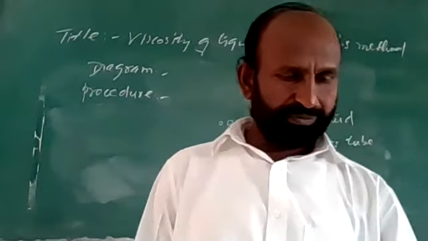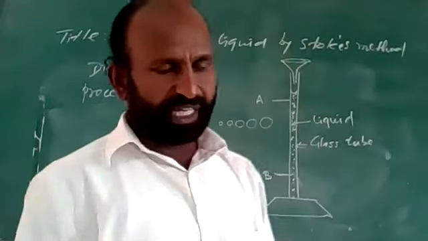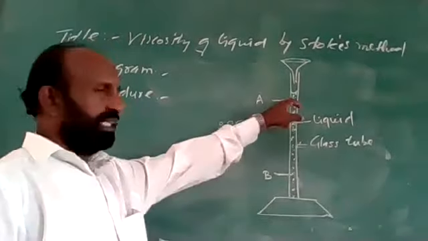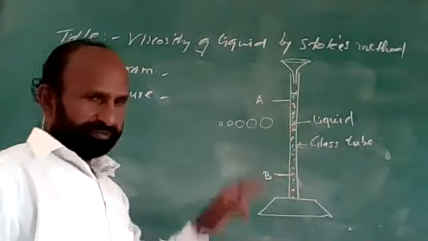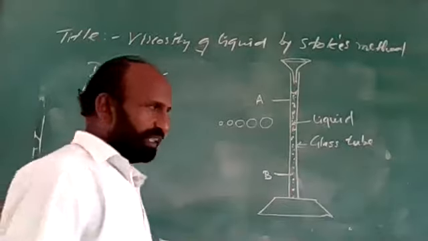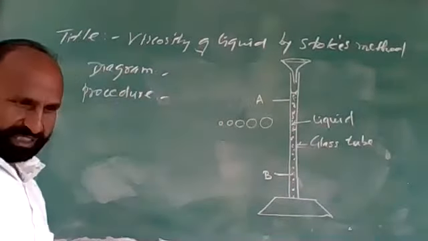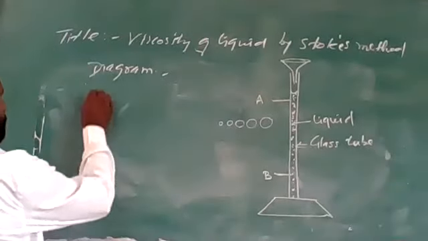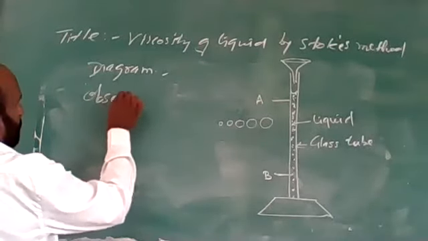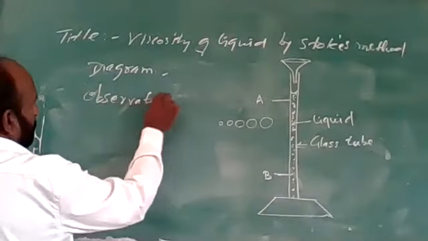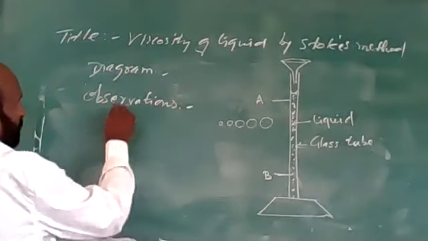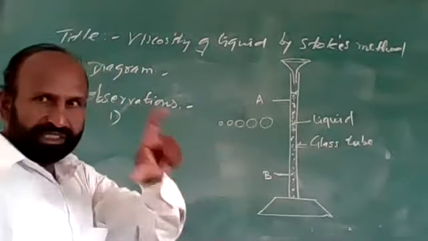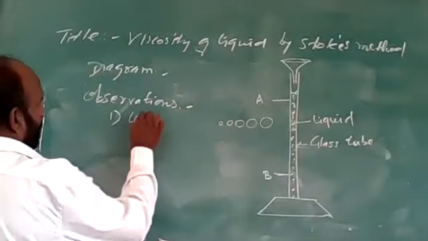We have to measure the time required to move a steel ball from A to B. So first we have to make the observations. First observation: measure this distance, the length AB.